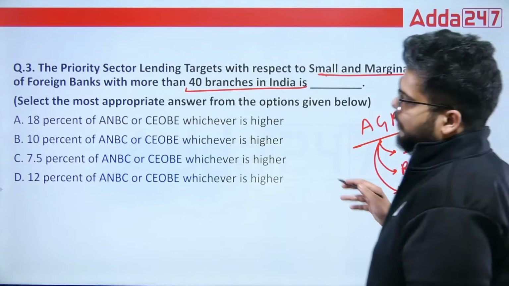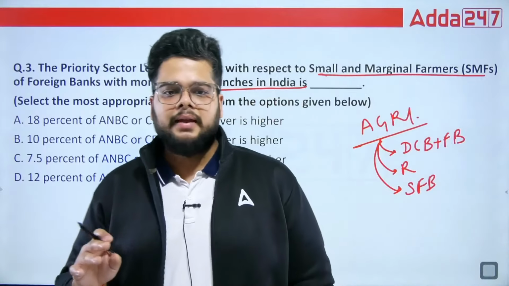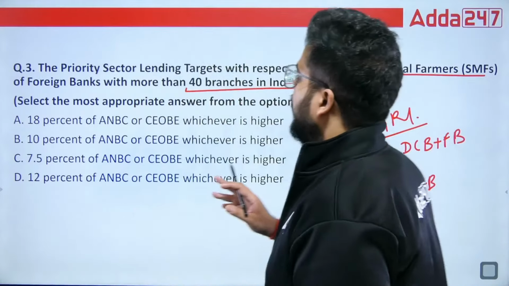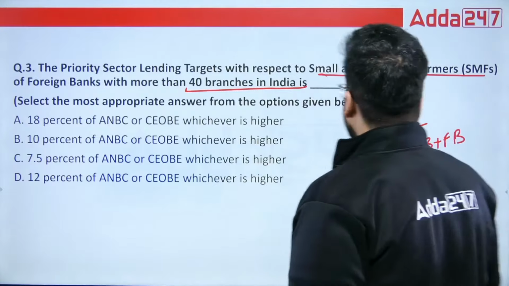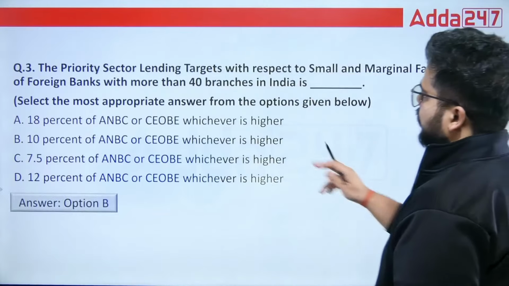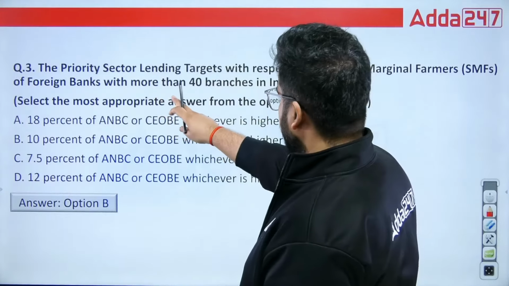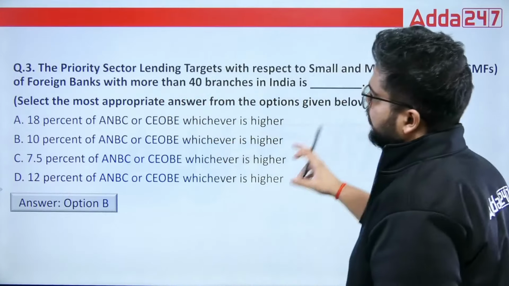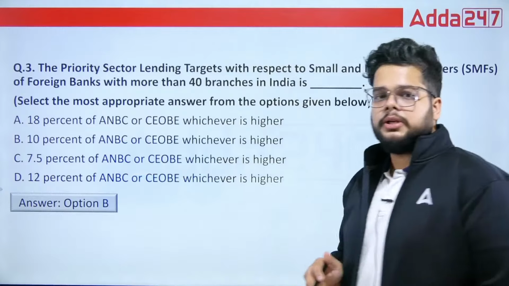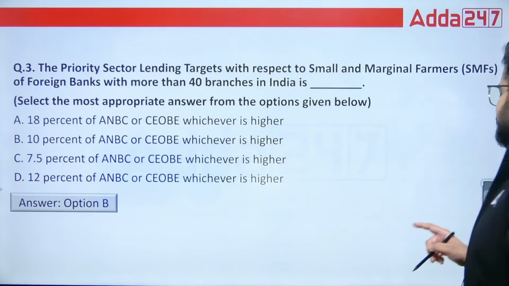Fine. So when we talk about foreign banks with less than 20 branches, it's not applicable to them. So the right answer for this question will be 10%. The target for small and marginal farmers is 10%. That is option B. Fine.